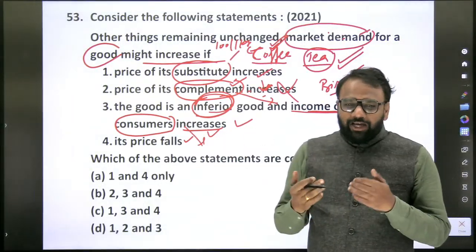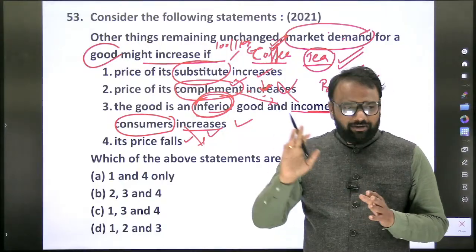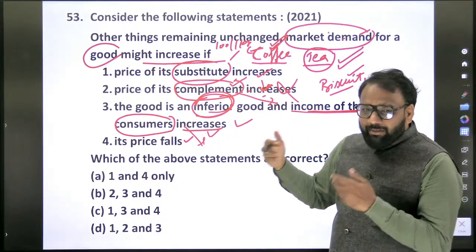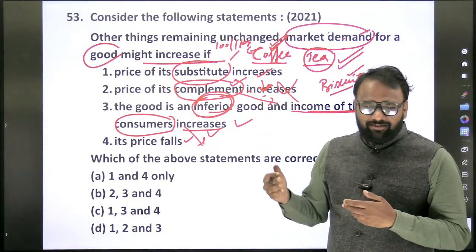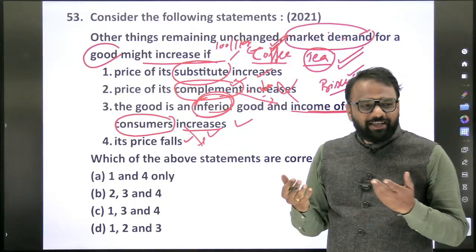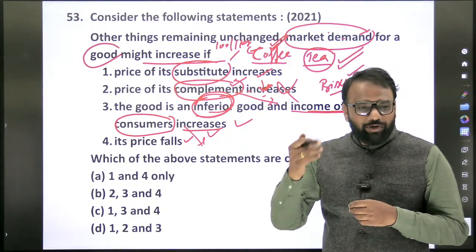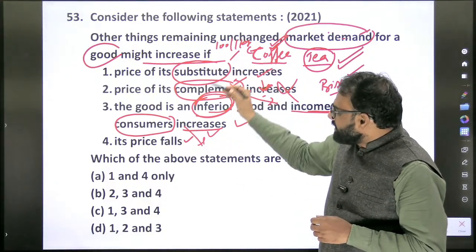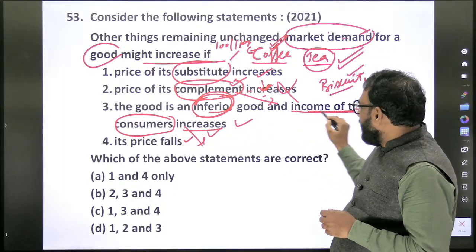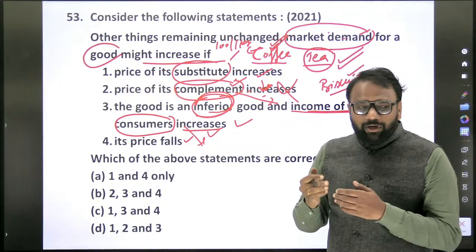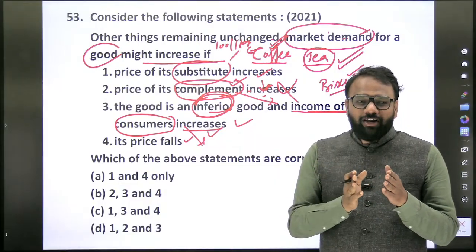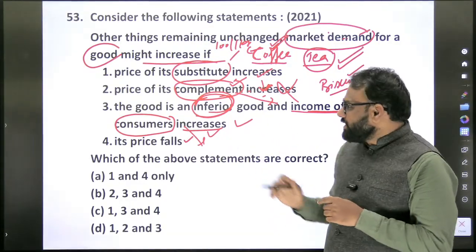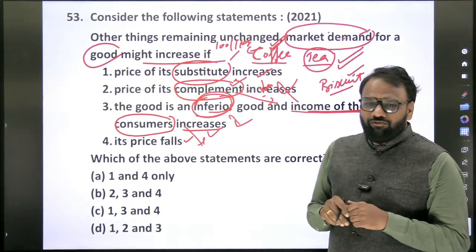A person who is getting 1 lakh rupees income per month, now his salary becomes 2 lakh. In such a case, will coffee demand increase or tea demand? As I have money, why should I have coffee? I'll have tea itself. When the income of the consumer increases, he will not go for an inferior good, he will prefer a superior one. So the third one is false.